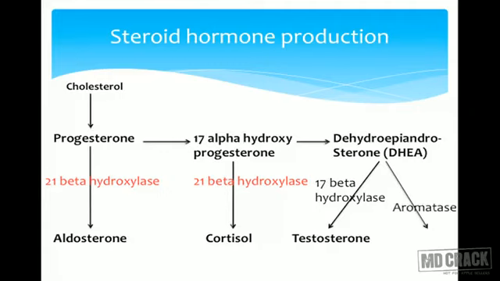And dehydroepiandrosterone gets aromatized either peripherally or in the gonad, and there is formation of estradiol, that is the estrogen. So this is the steroid hormone production in which cortisol as well as testosterone and estradiol formation is shown. This is a very important diagram which we have to remember throughout this.